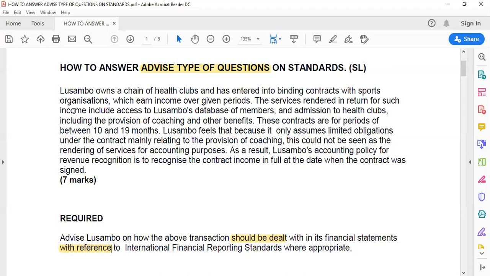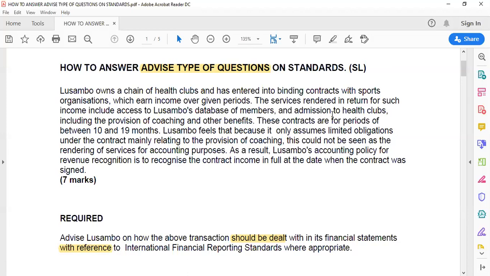Advise Lusambo on how the above transaction should be dealt with in its financial statements with reference to international financial reporting standards where appropriate. Now, as a student of financial reporting or advanced financial reporting, it is important that before you give somebody the advice, you know what you're advising. Now, look at the requirement. It says with reference to international financial reporting standards. That means the first thing you must know before you begin to advise, find out where there's any standard that deals with the issue at hand.